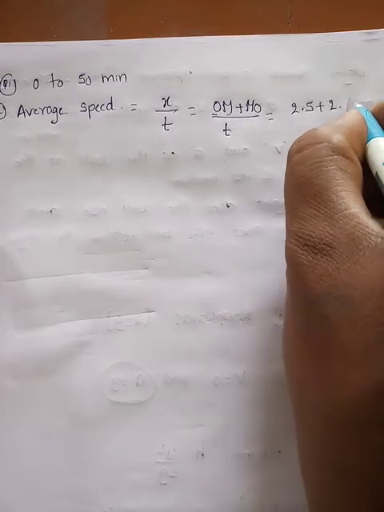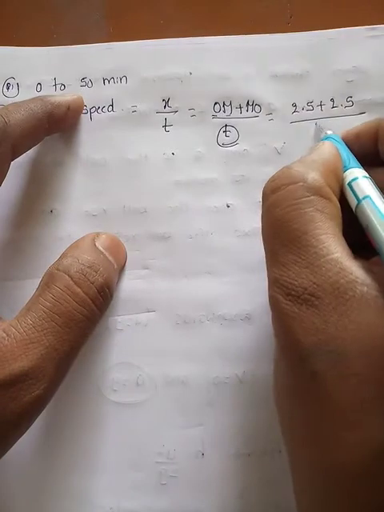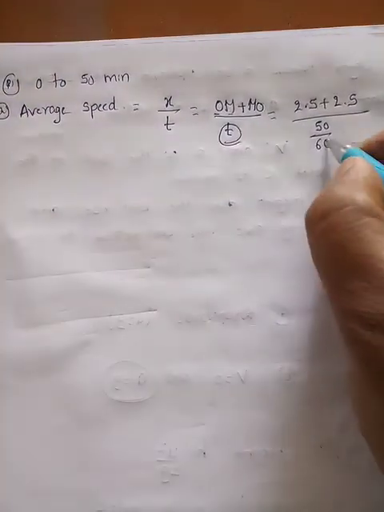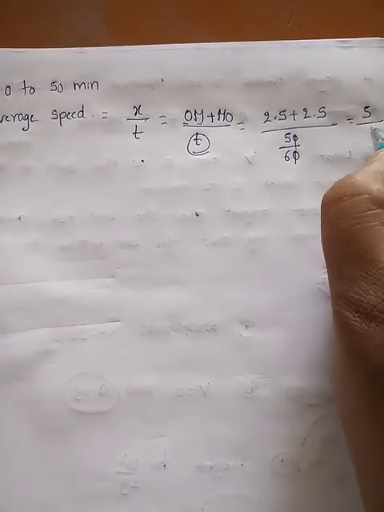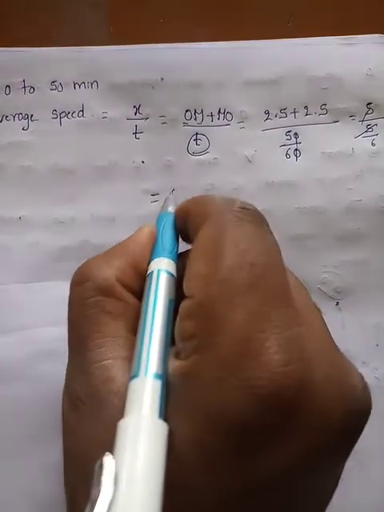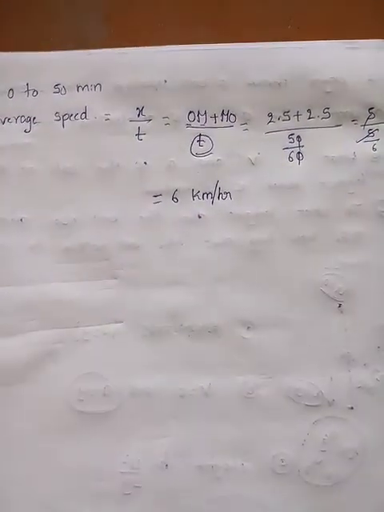Market to home 2.5. Time taken 50 minutes. You should convert into hours: 50 by 60. The 0s cancel, right? 2.5 plus 2.5 is 5, by 5 by 6. 5, 5 cancel. How much did you get? Your average speed is 6 km per hour.